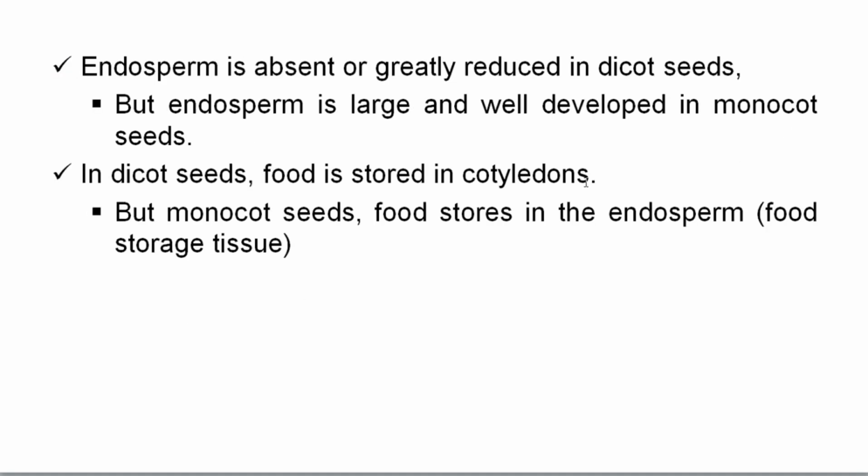Endosperm is absent or greatly reduced in dicot seeds. Yes, in dicot seeds there is no endosperm, or the endosperm is greatly reduced. But endosperm is large and well developed in monocot seeds. And in dicot seeds, food is stored in the cotyledons. However, in monocot seeds, food is stored in the endosperm. Endosperm is the food storage tissue.